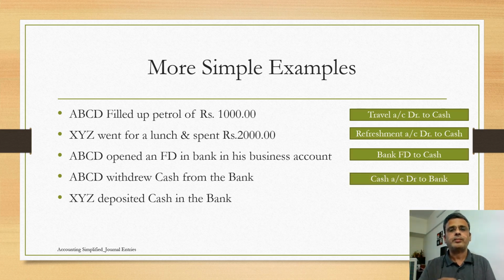Simple. Cash withdrawal from the bank, cash has come in, bank balance has gone down. So cash account debit to bank. And in this scenario, bank account debit to cash, because cash has gone out, he has put the cash in the bank, deposited the cash in the bank. So bank account debit to cash.